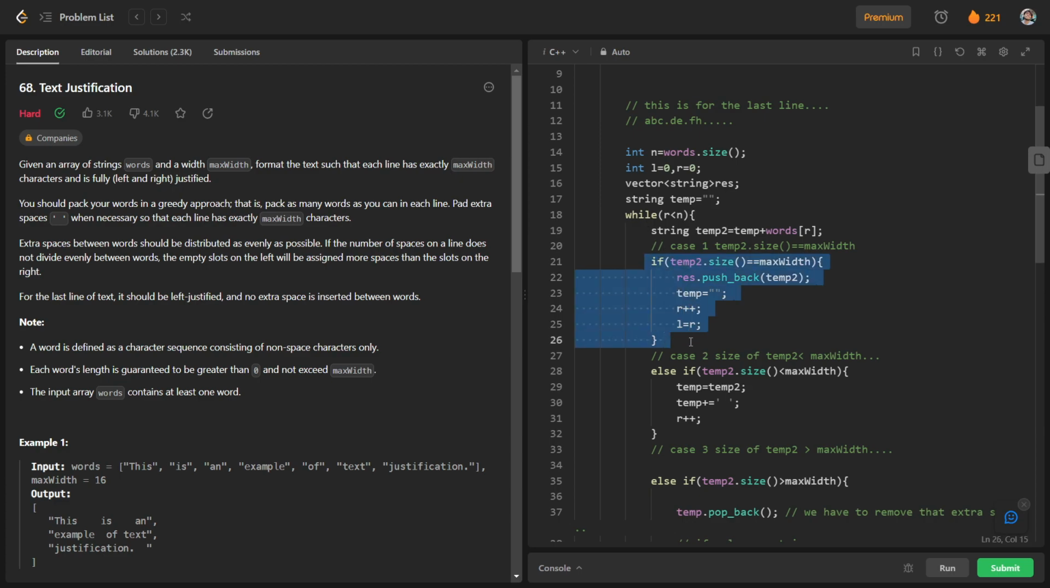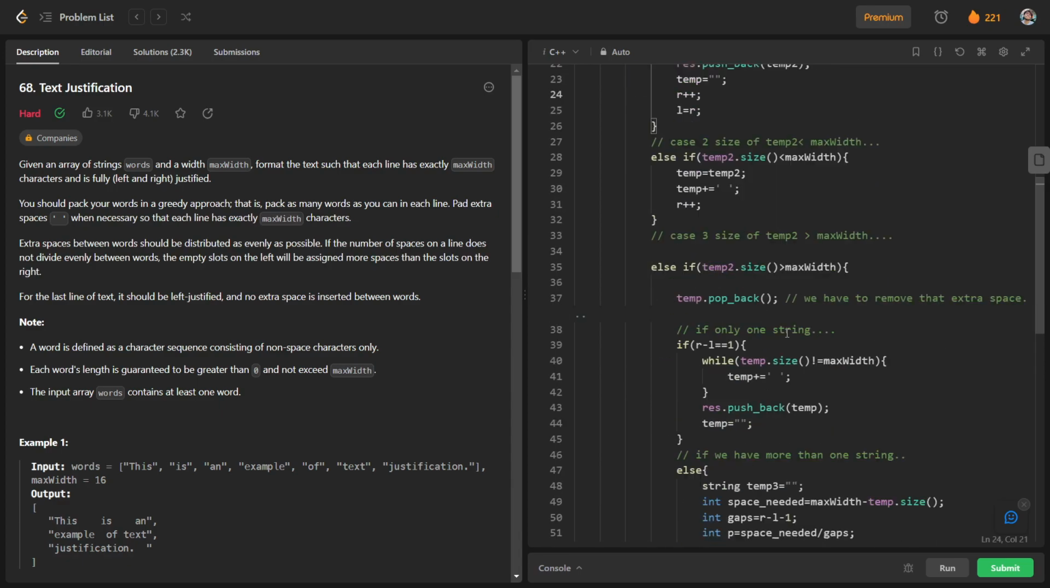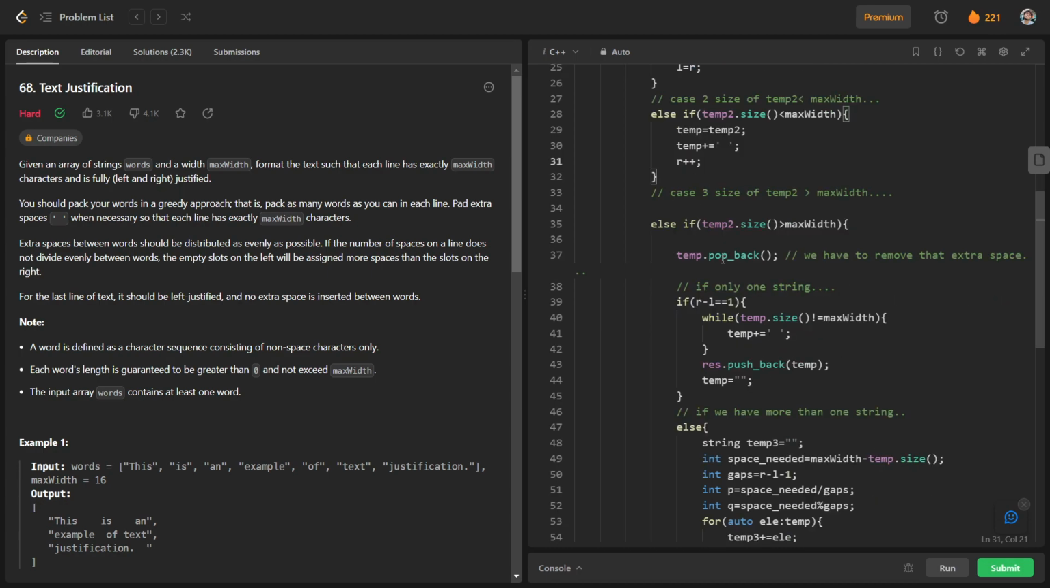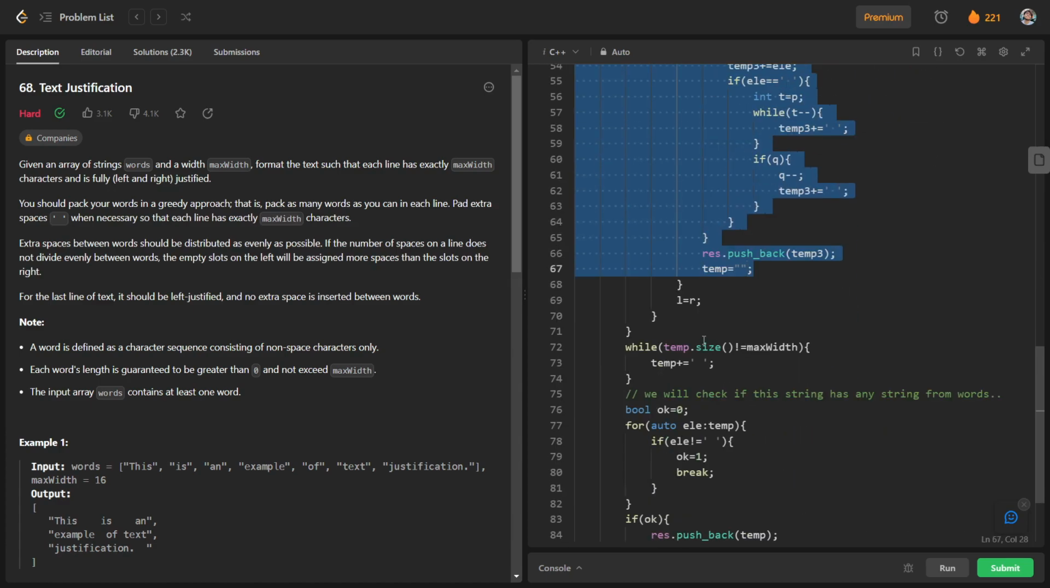So you can see that this is the first case, and we have discussed that we have to push back temp2, update temp2 to an empty string, and move to the next element. And otherwise, if it is greater than max width, we will just write temp is equal to temp2, add an extra empty space, and move further. Otherwise we will do this thing, because we have to remove the extra space from the previous case, and we have again two cases here, and this case is done for the last line.